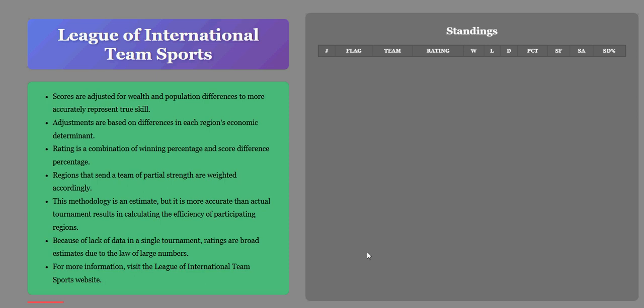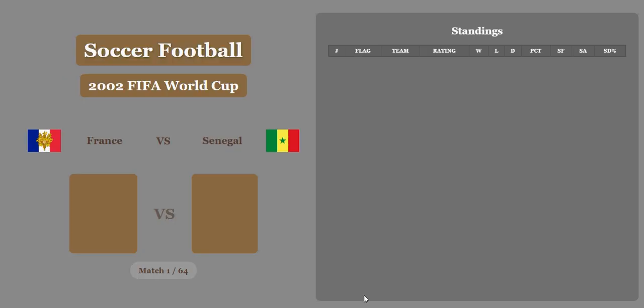We're taking a look at the 2002 FIFA World Cup from a perspective as if all the countries had a similar amount of wealth and population. This way we can have a better idea of who's actually performed better, man for man, coin for coin. Because countries with less in wealth or population have a harder time developing teams, as France and Senegal play.